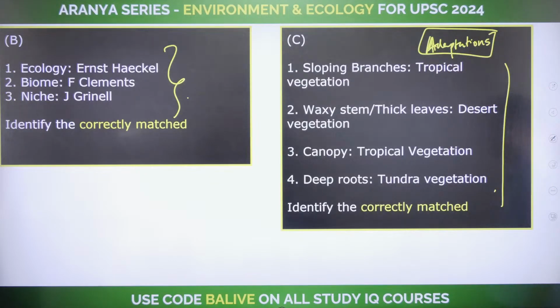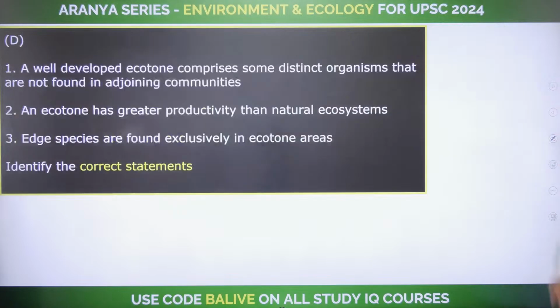Sloping branches, where do you find them? Waxy stem, thick leaves, where would you find them? Canopy, where would you find them? Deep roots, where would you find them?